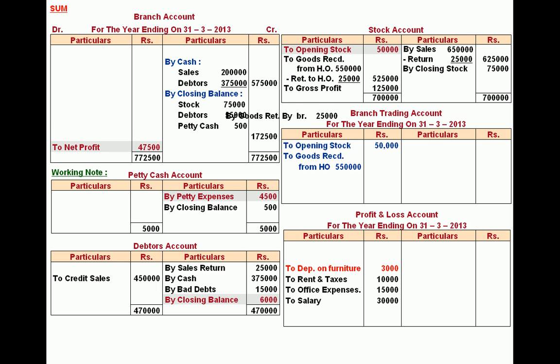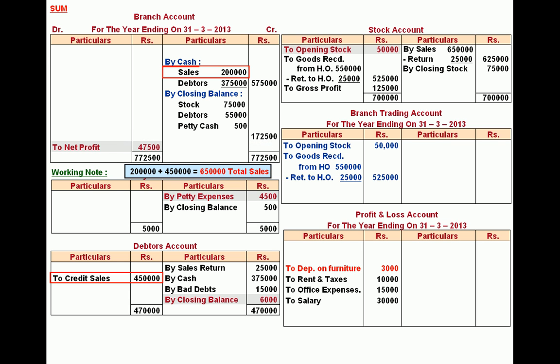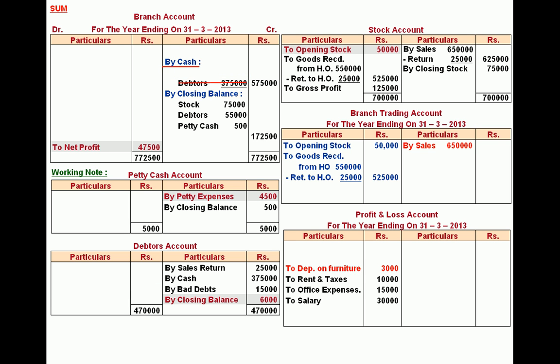Goods returned by branch deducted from goods sent. So we get 5,25,000. Sales: 2 lakh is the cash sales. Credit sale is 4,50,000. So total sales 6,50,000, that is credited to trading account. Closing balance of debtors cannot be recorded in trading and profit and loss account. Cash received from debtors is also not recorded in trading and profit and loss account.